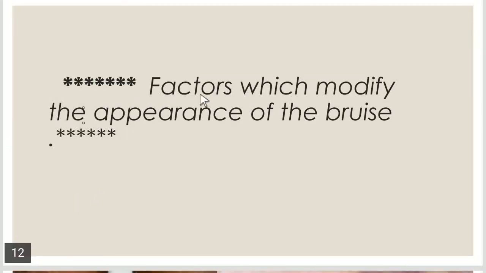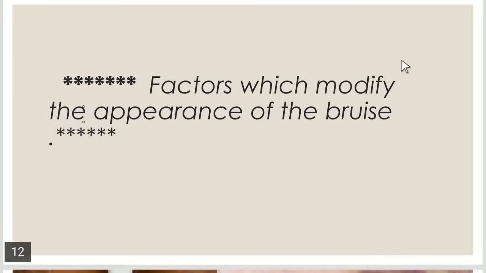There are some factors which modify or influence the appearance and the development of the bruise. These are the site of the injury, vascularity of the injured part, age, sex, and the color of the skin, and the nutritional or natural disorders. And the last and the most important one is the gravitational shifting of the blood. So the first factor is the site of the injury.